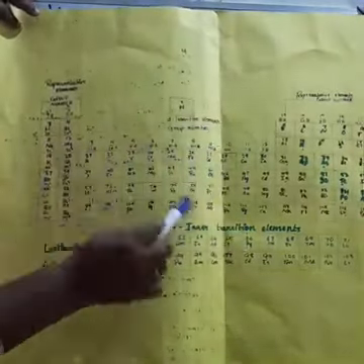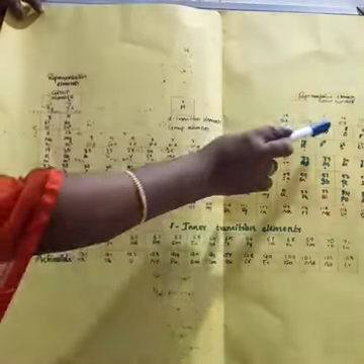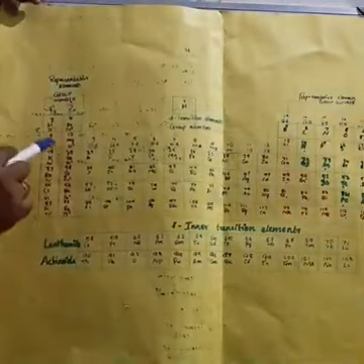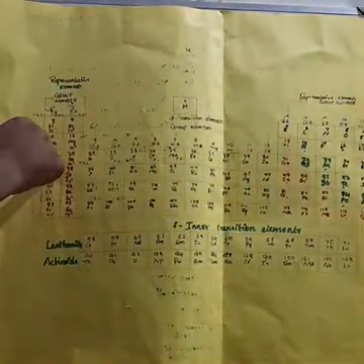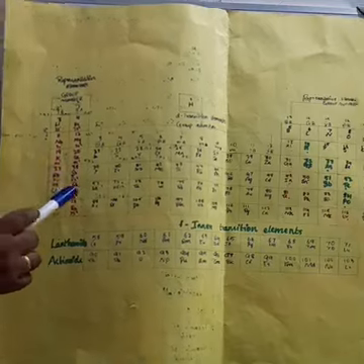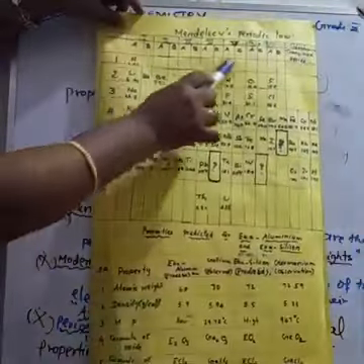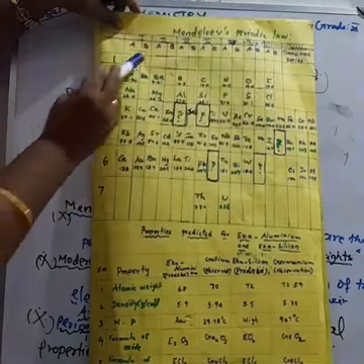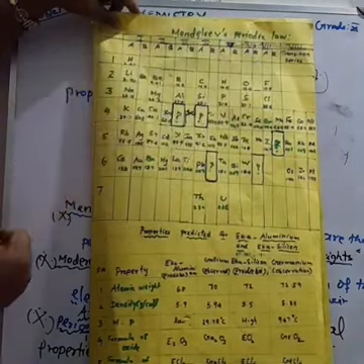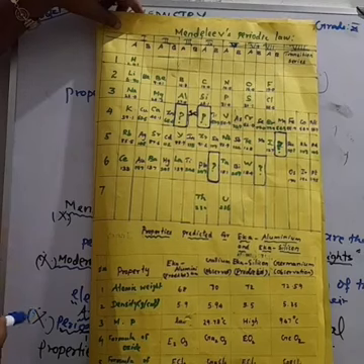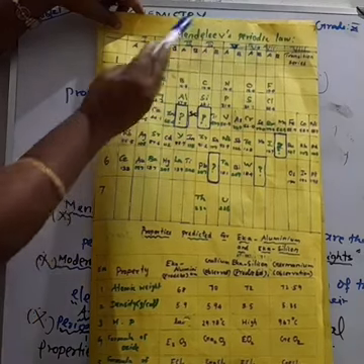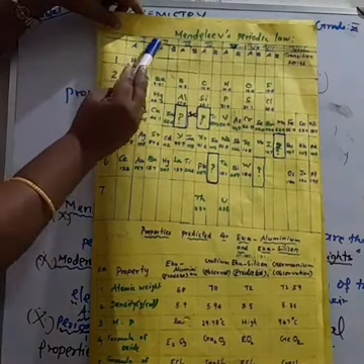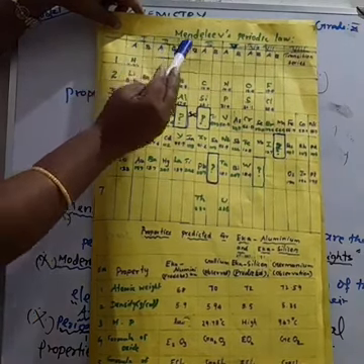The groups are numbered 1 to 18 in accordance with the IUPAC recommendation, which replaces the old numbering scheme of 1A to 7A, 1B to 7B, and 8. This old numbering system was used in Mendeleev's periodic table: 1A, 2A, 3A up to 7A, and 1B to 7B, after that 8.